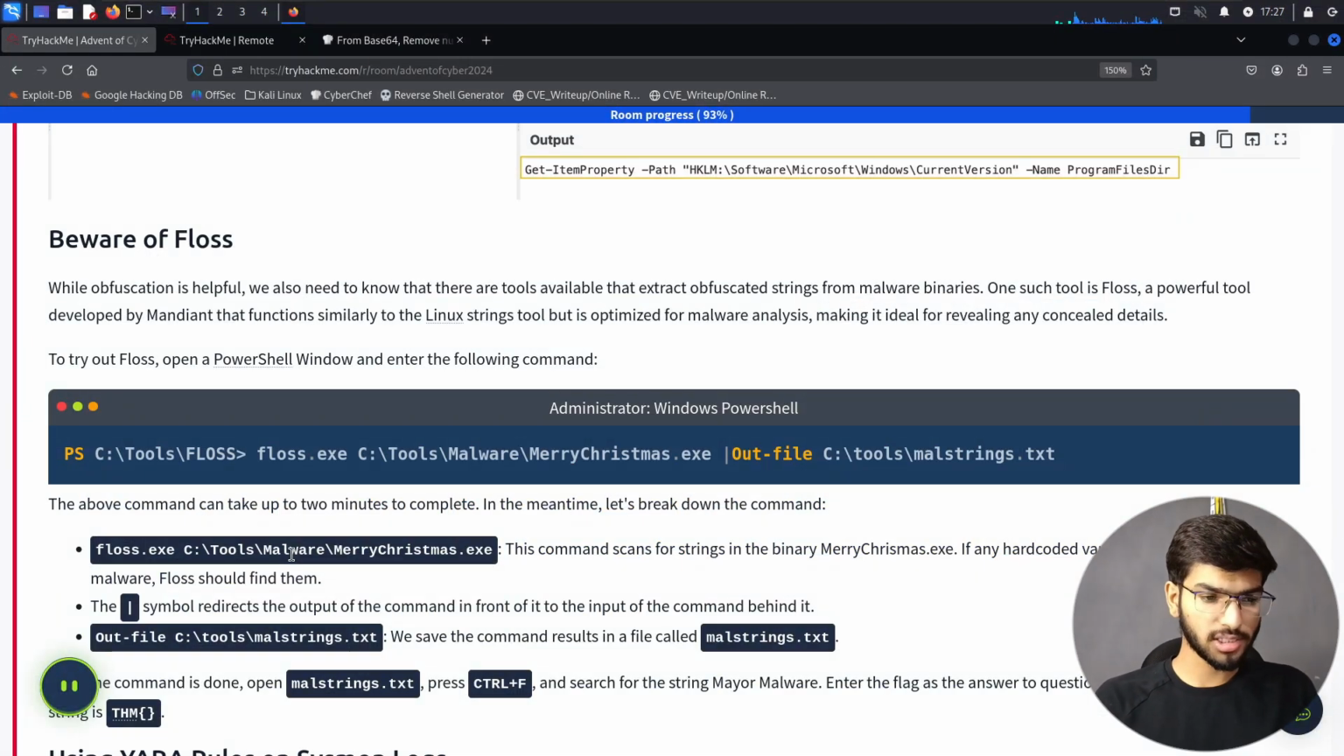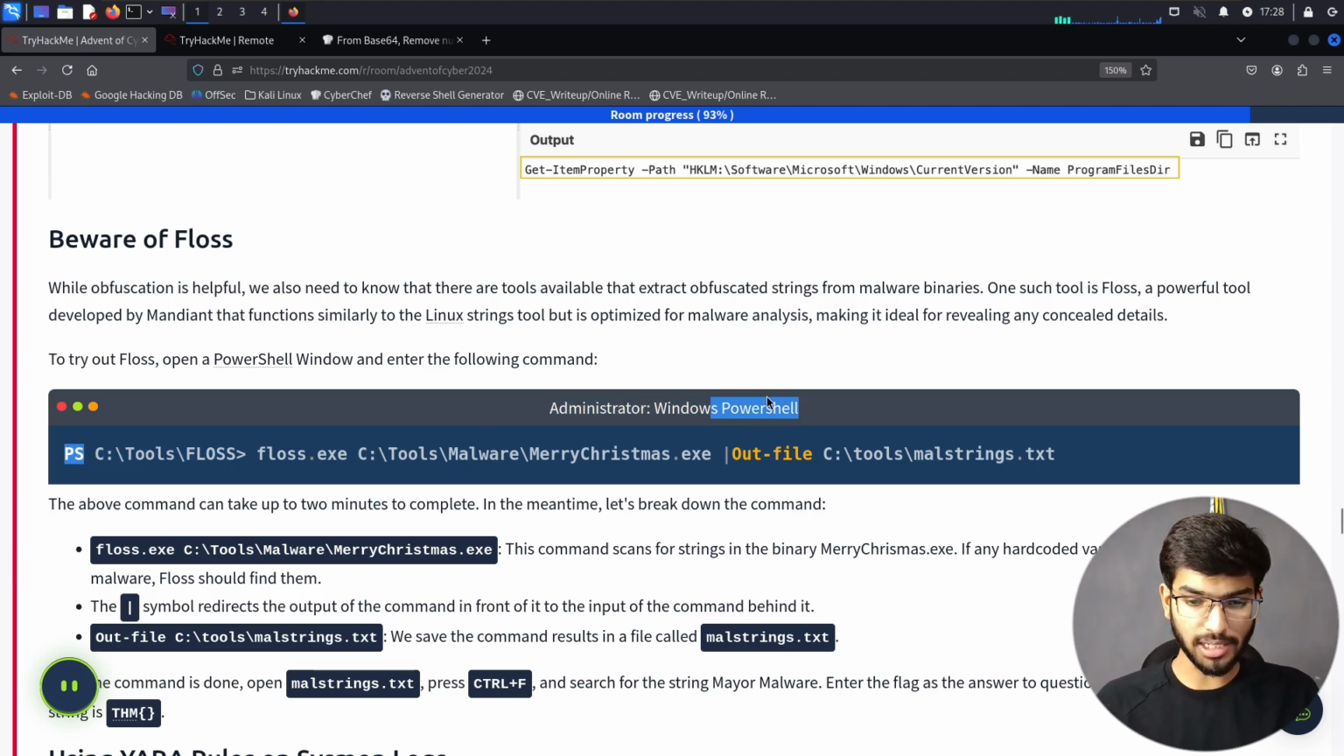Be aware of flaws. While obfuscating is helpful, we always need to know that there are tools available that extract the obfuscated strings from malware binaries. One such tool is FLOSS, a powerful tool developed by Mandiant that functions similar to the Linux strings tool but is optimized for malware analysis, making it ideal for revealing any concealed details. To try out FLOSS, open up a PowerShell window and enter the following command.